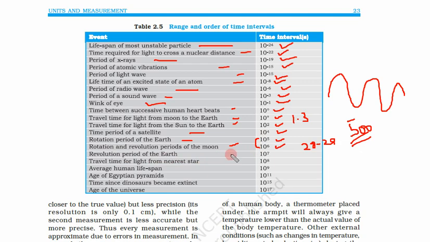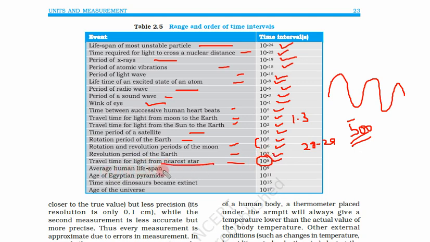Revolution period of earth is 10 to the power 7 seconds. We have already seen this was 3.15 into 10 to the power 7 seconds. Travel time for light from nearest star, this is 10 to the power 8 seconds. Again see, this is a very large number. Light has very high velocity, still it is taking 10 to the power 8 seconds. That means many years, 4 or 5 years, 10 years from nearest star.